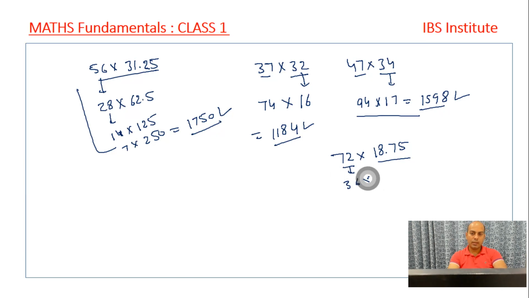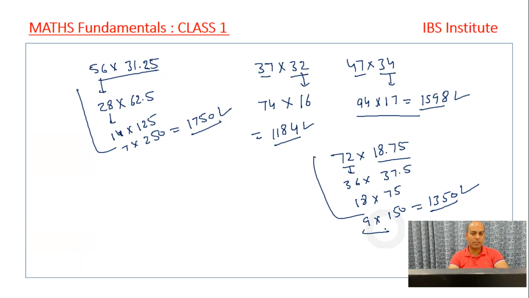Half of this is 36 and double of this will be 36. 18 to the 36 and 0.75 doubled, it will be 1.5. So it will come out to be 37.5, right? If I half it further, it will be 18 and it will be 75. And I can do it further, 9 into 150. The 15 nines are 135 and 1350 is the answer. So we got it. We were able to make it very easy, right?